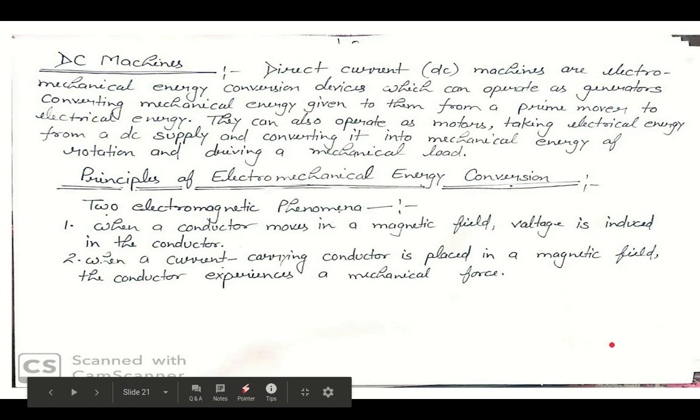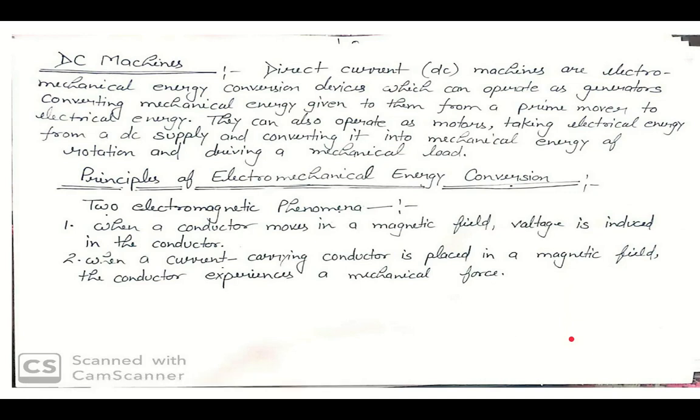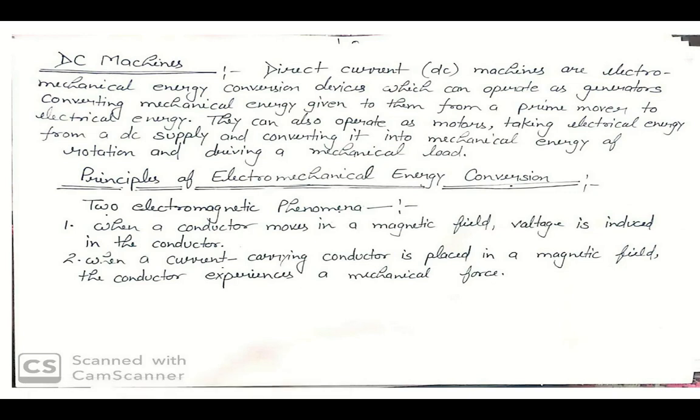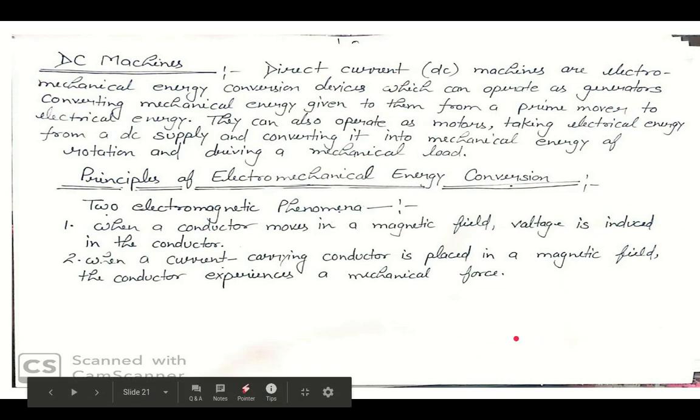When the conversion takes place from electrical to mechanical form, the device is called a motor. Means when the conversion takes place from electrical to mechanical form, the device is called a motor. When the mechanical energy is converted to electrical energy, the device is called a generator.